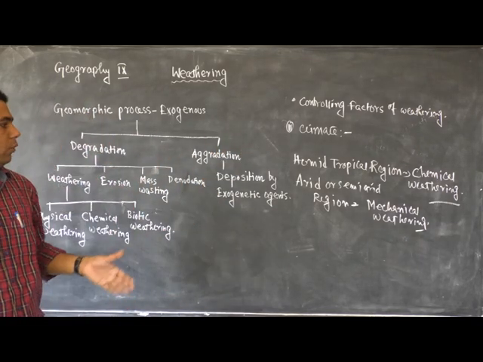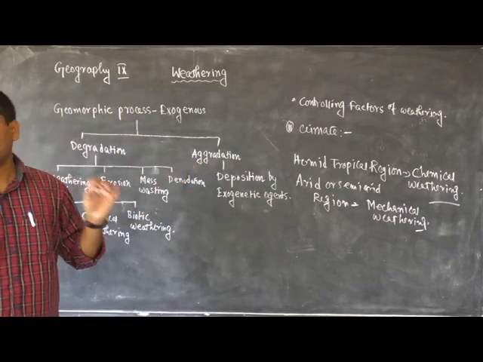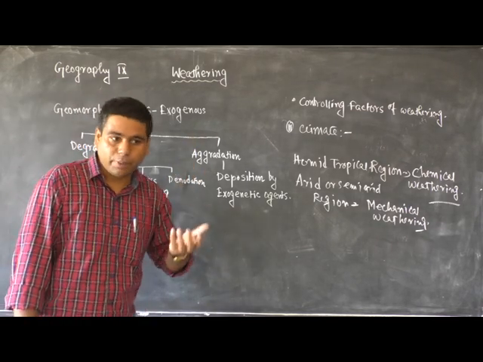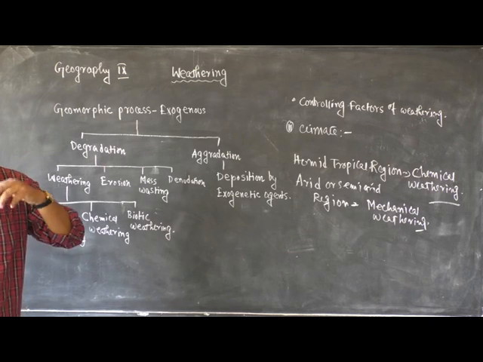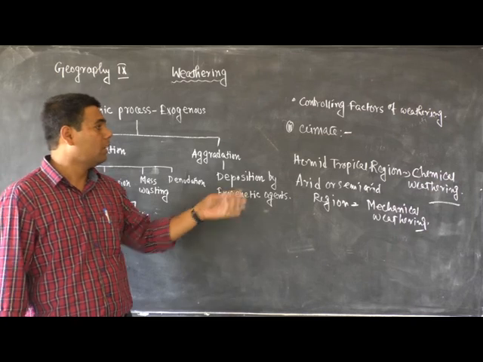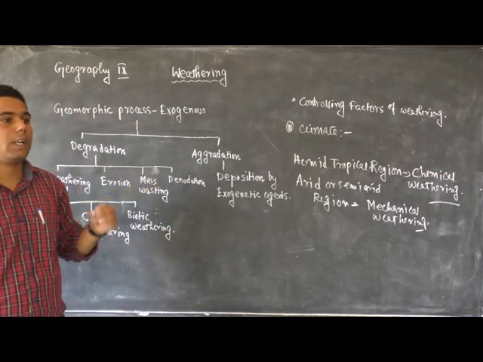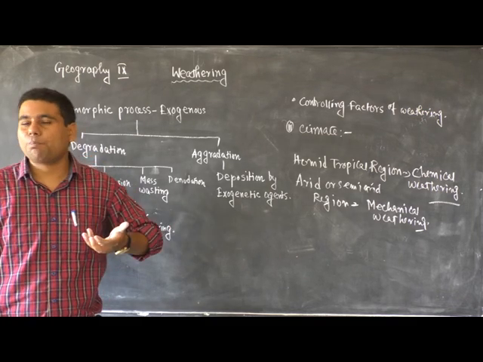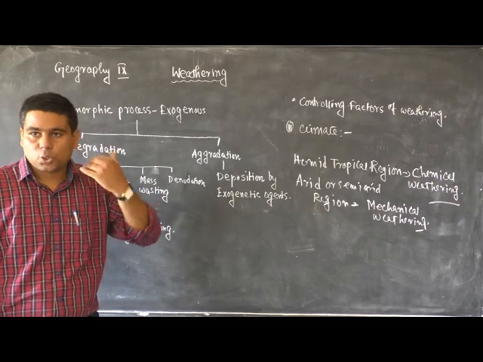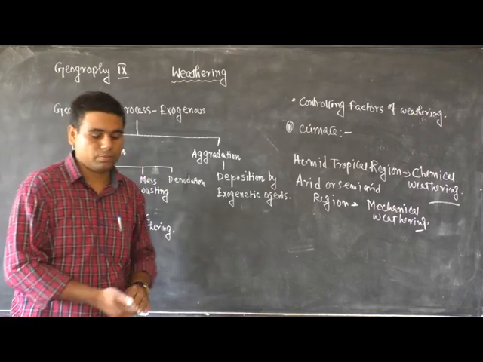So from this discussion, we find that a particular type of weathering is prominent in a particular type of climatic region, and also the magnitude of weathering. Magnitude means how fast the rate of weathering is. Thus the magnitude or intensity of weathering is also determined by climatic factors, mainly rainfall and temperature, and it also affects soil formation. As the rate of weathering is greater, the formation of soil will also be greater, which is greatly influenced by the climate.